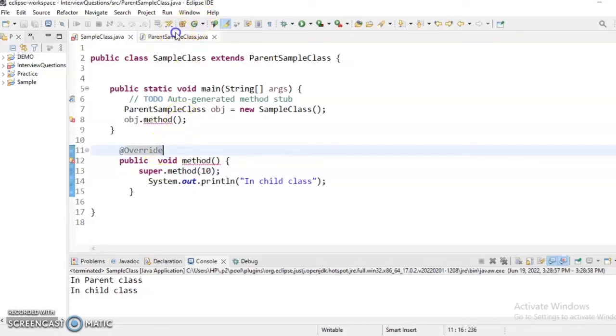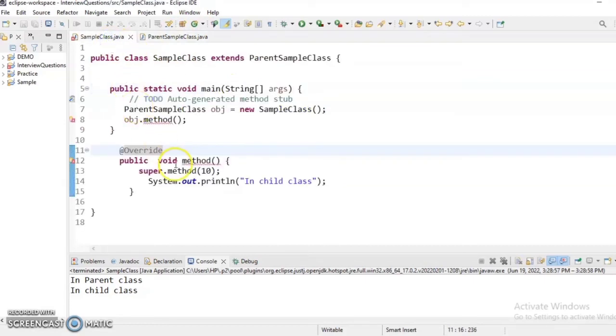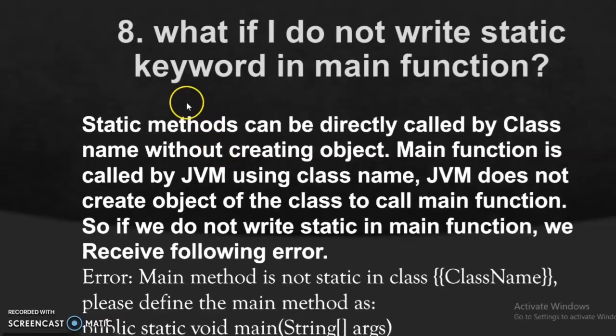The method signature in the parent class is accepting an argument, but in the child class I'm not giving any argument in the method, so the method signature is different. But in overriding we need to follow the same method signature. So I hope now you have a much better idea about method overloading and method overriding. So let's move ahead, see the next question.